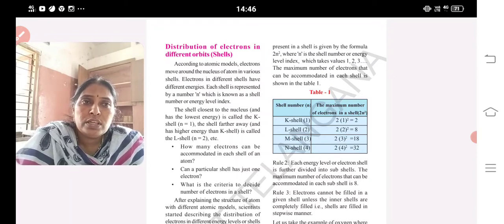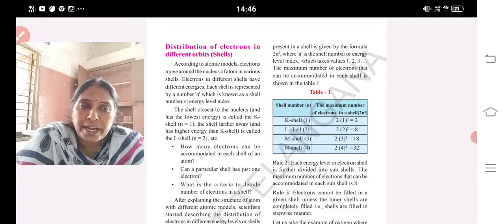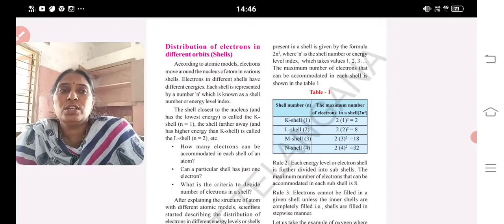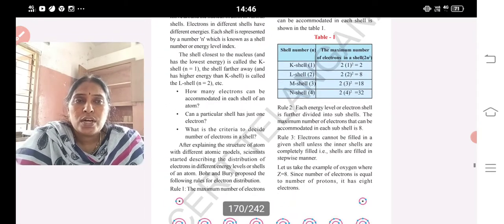And rule 2: each shell, or energy level, is further divided into subshells. The maximum number of electrons that can be accommodated in the outermost shell is 8. Rule 3: electrons cannot be filled in a given shell unless the inner shells are occupied. So to arrange electrons, we need to follow three rules. What are the three rules?